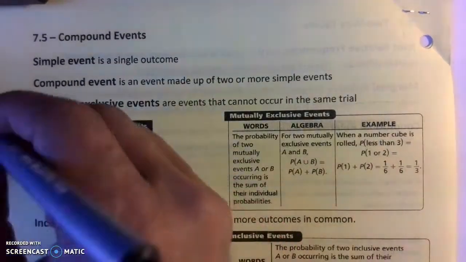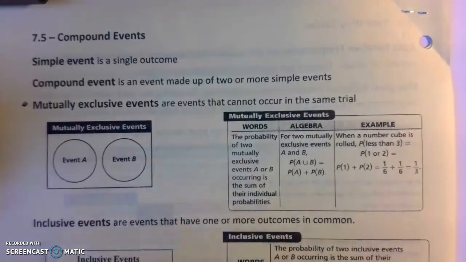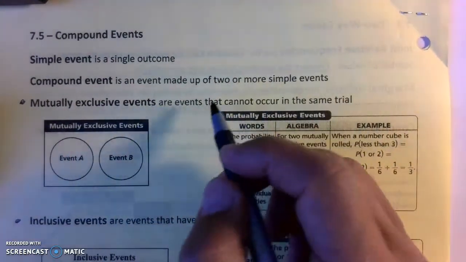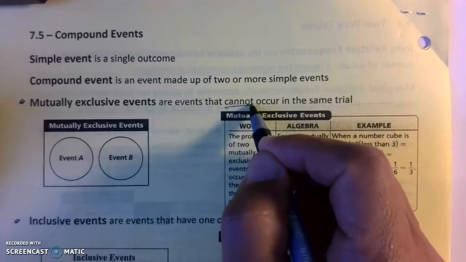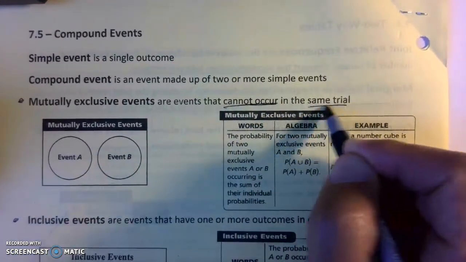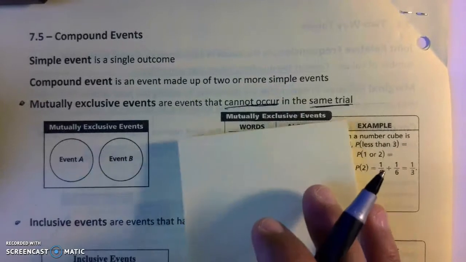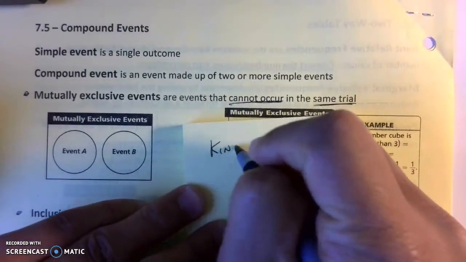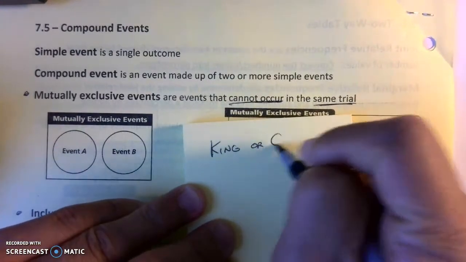Now, there are two important words: mutually exclusive events and inclusive events. Mutually exclusive events are events that cannot occur at the same time, the same trial. For example, if I had a deck of cards, what's the probability of drawing a king or a queen?